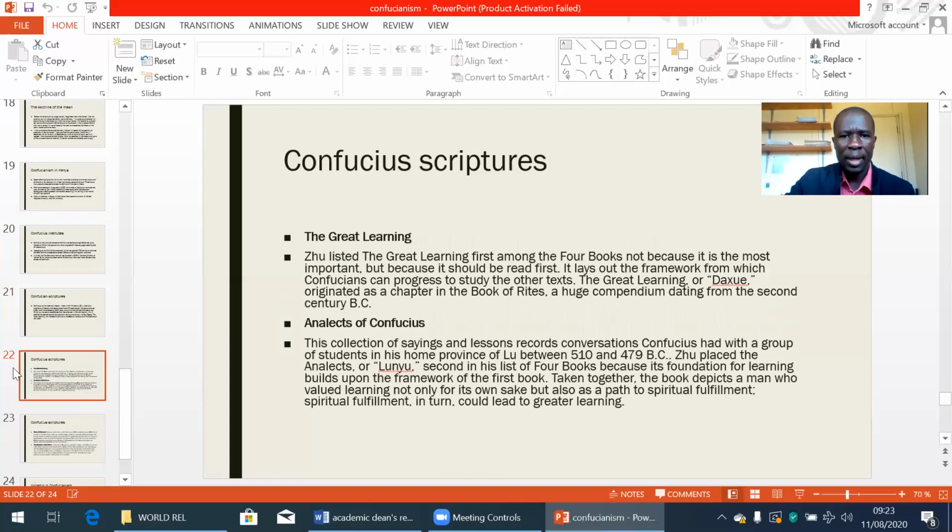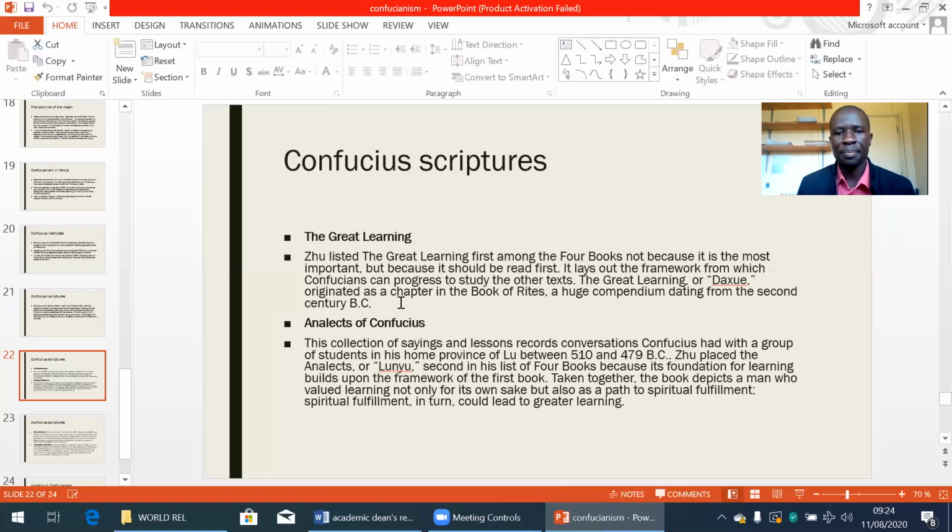Then we can look at those scriptures. The first one is the Great Learning. Zhu listed the Great Learning first among the 4 books, not because it is the most important, but because it should be read first. It lays out the framework from which Confucians can progress to study the other texts. The Great Learning, or Daxue, originated as a chapter in the Book of Rites, a huge compendium dating from the